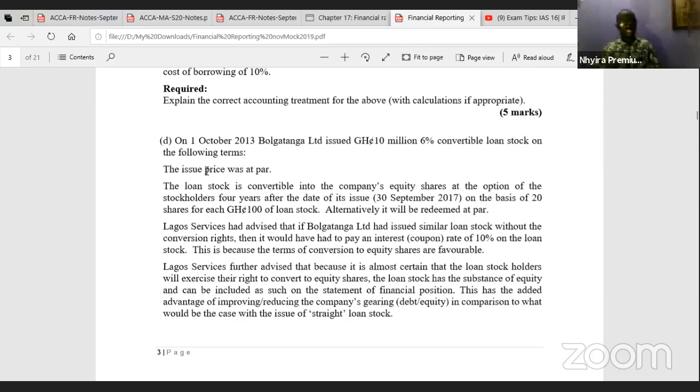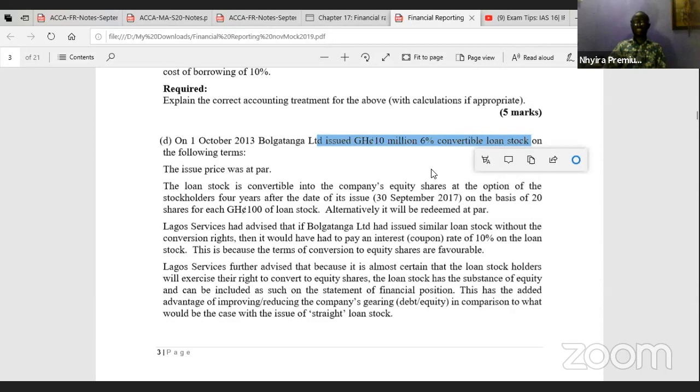So let's go to D. On 1st October 2013, Bolgatanga Limited issued 10 million Ghana cedis, 6% convertible loan note on the following terms. Okay, so we are told that the company issued a 10 million 6% convertible loan note.